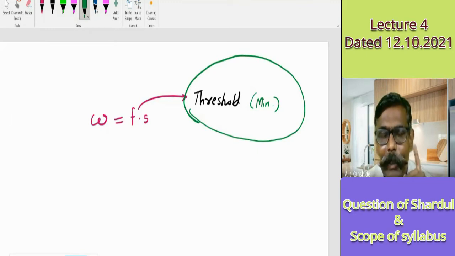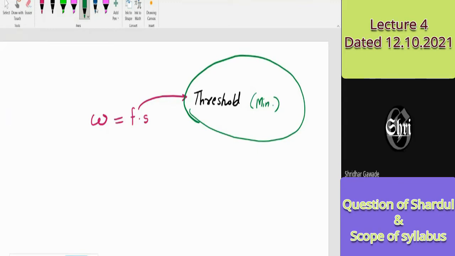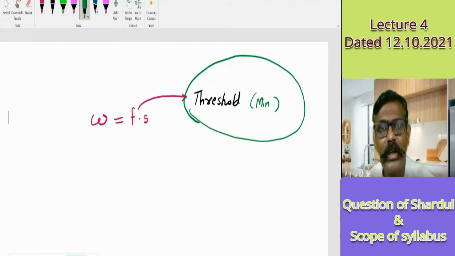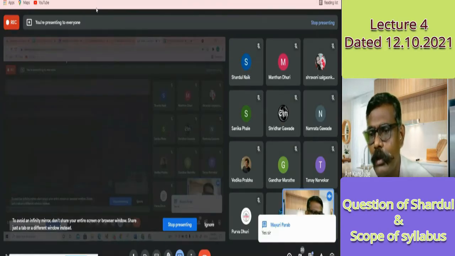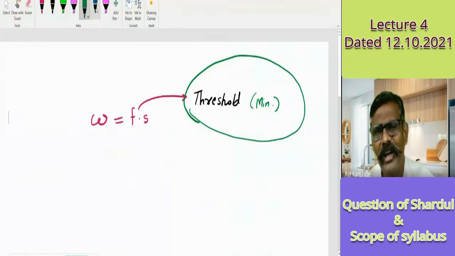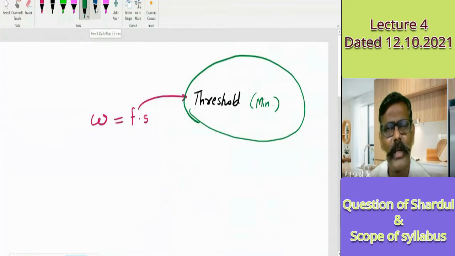So students, did you get the point of threshold force? Yes, sir. Why are only a few answering? You have to reply because I'm presenting and I cannot see the chat box. Previously you were replying. See, Mayuri, you are able to talk and reply. Disturbances will be there, I understand. Don't worry about that.